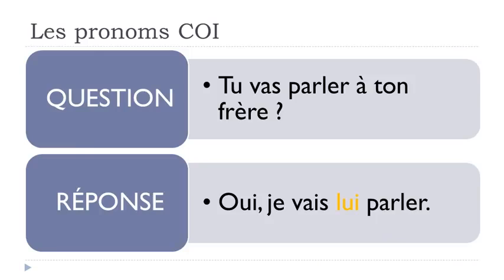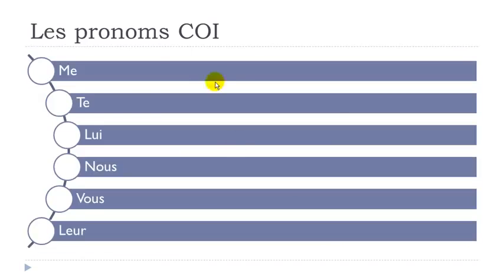Now we'll see these pronouns for all the persons. For the first person of the singular, it will be me. Second person of the singular, te. Then third person, like we saw, masculine and feminine, I only put one, lui, because it's the same. First person of the plural, nous. Second person of the plural, vous. Third person of the plural, leur. Me, te, lui, nous, vous, leur.